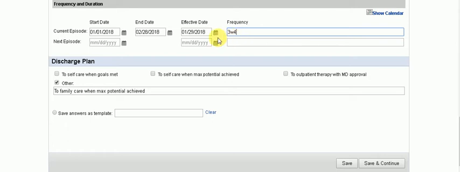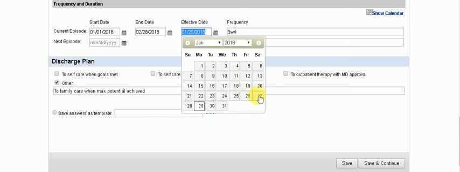The third re-evaluation is when you're doing the re-evaluation at the end of the current approved frequency, and you're adding more frequency or for the new cert. For example, you're doing the re-evaluation today, the 27th, and the start of cert is on the 29th, but at the same time you want your therapist to start seeing the patient next week.